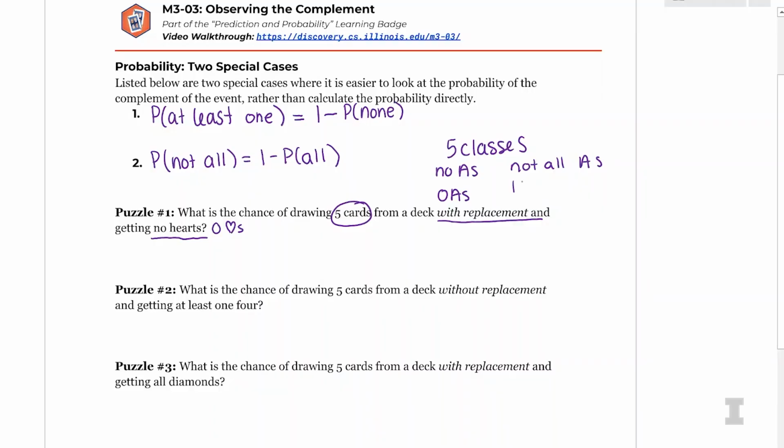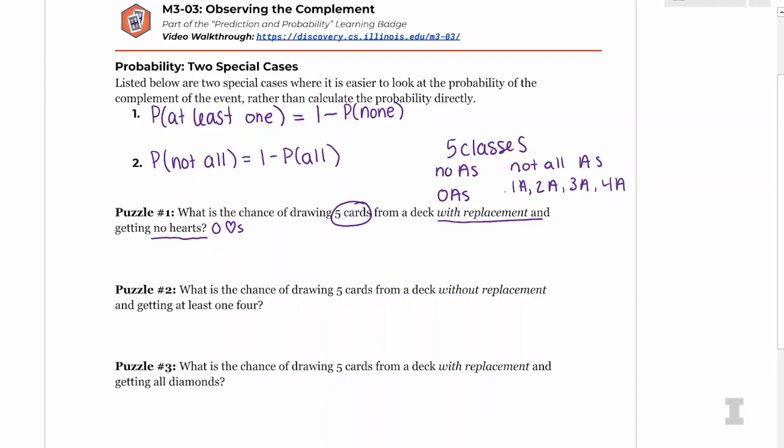I could have just gotten 1 A. Yeah, you could have gotten 1 A, 2 A's, 3 A's, 4 A's. I just know I didn't get all 5 A's. Could you get 0 A's? That'd be not all A's, right? So I could even add that. So it's everything except all 5 A's. So these are not equal, basically.